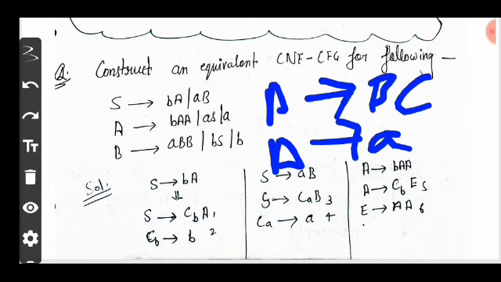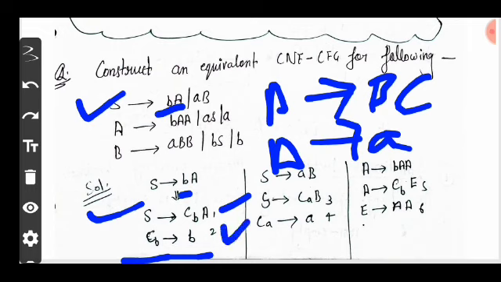Here S produces bA, which is not in the form of CNF. Now we convert terminal b into Cb. So S produces CbA and Cb produces b. It is the first production and Cb produces b is the second production rule.